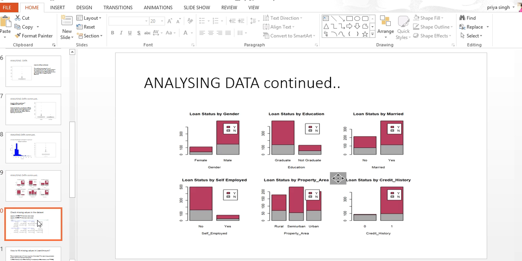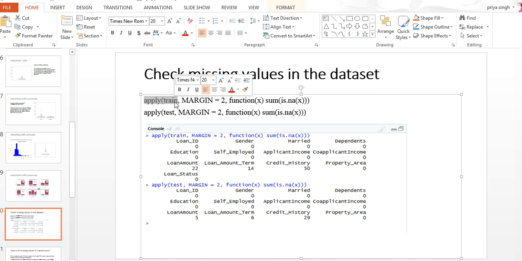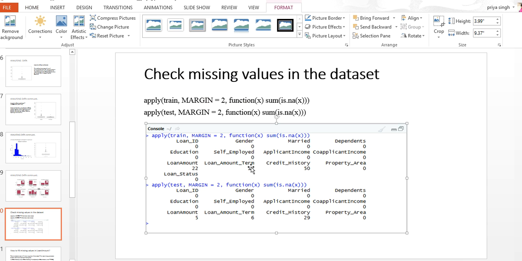Now we will look at how to treat the missing values in the data. The application form is filled in by the customer, and they may not have filled in all the fields. For the missing values, first we'll check how many missing values there are in the training data and test data. Here, loan amount term has 14, credit history has 50, and loan amount has 22 missing values. Similarly for the test data.